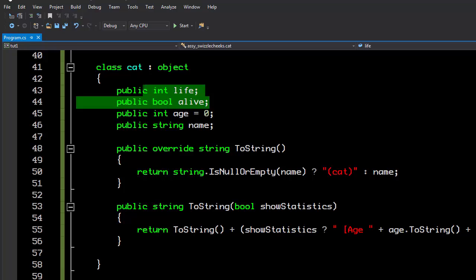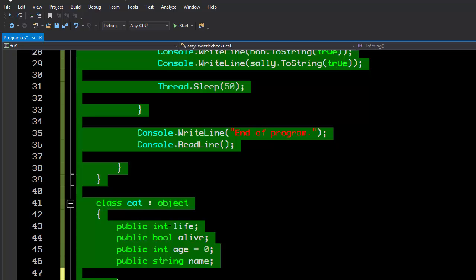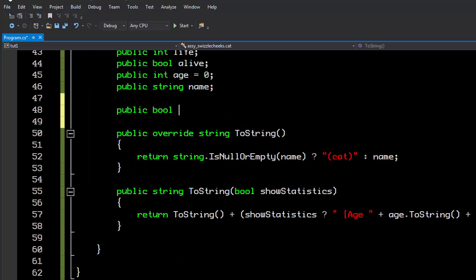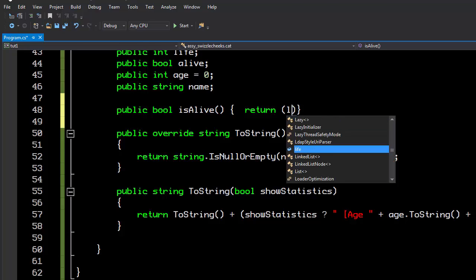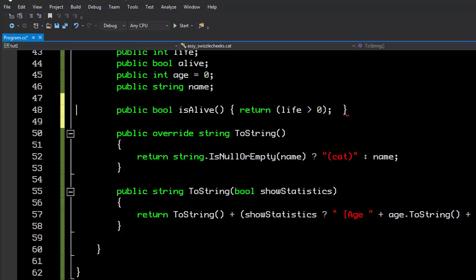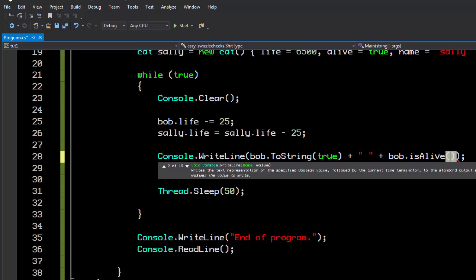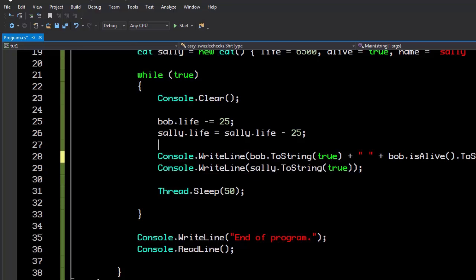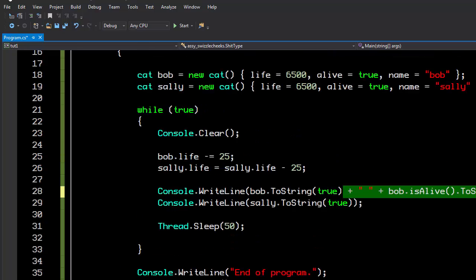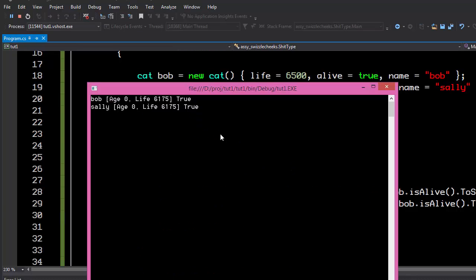So what some people would probably do is create a function. They would say, okay, I'm going to create a public boolean IsAlive, and I'm going to return life greater than 0. And that's totally acceptable, and it completely works. You can go up here and add a space and say "Is Bob alive", and we can convert that to a string, which we actually have to. Like that. And you can see they're both alive. And when this ticks down to 0 and goes below 0, that should change to false.